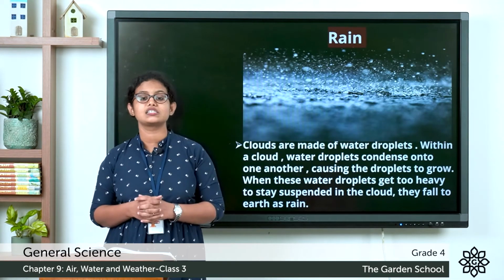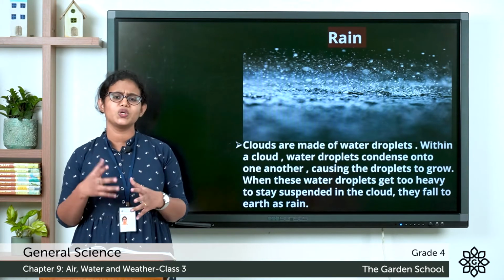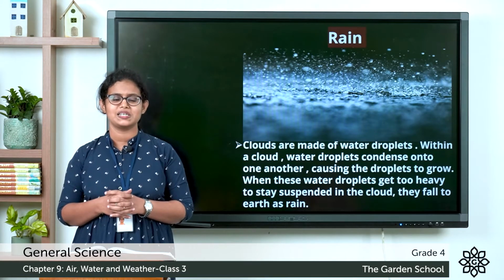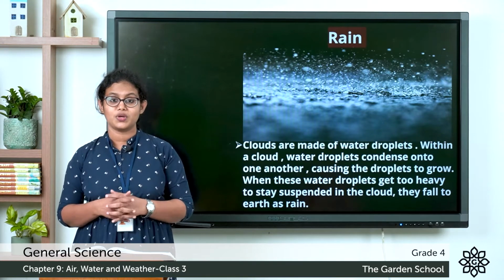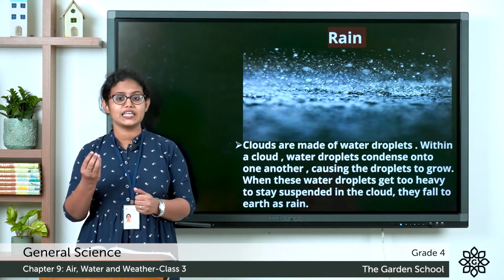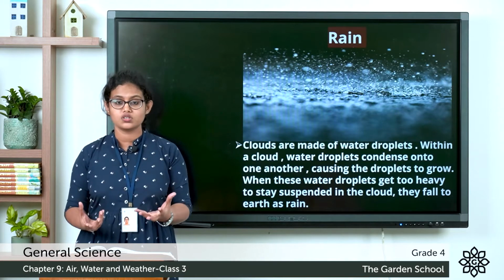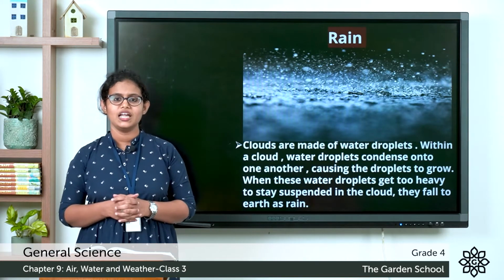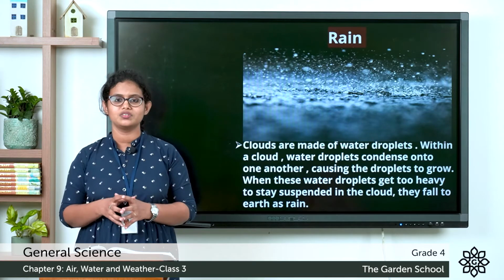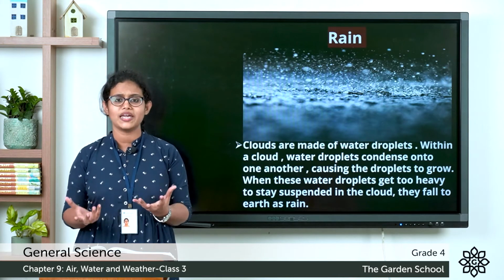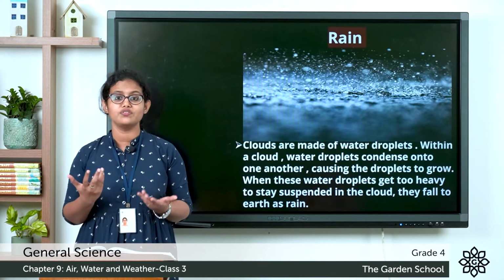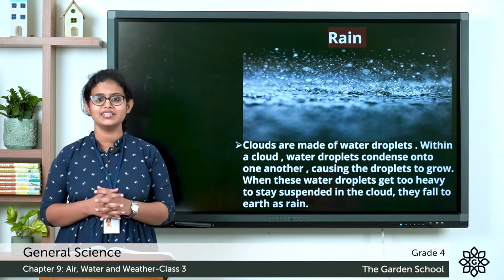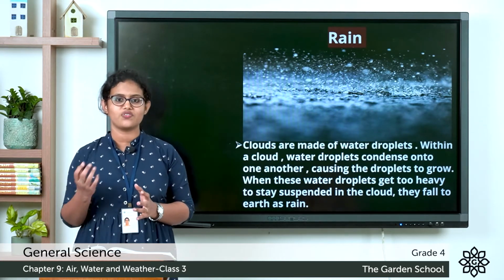Next, let's discuss rain. We all love rain, right? Rain is good for our planet. Rain helps us in many ways. It gives us fresh water for drinking. It helps our crops to grow. So it helps us in many ways. And do you know how rain is formed? So let's learn how rain is formed.